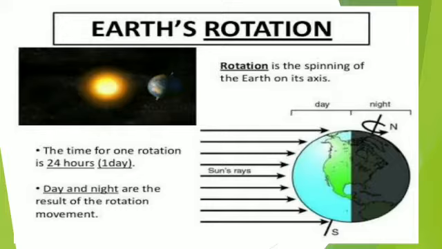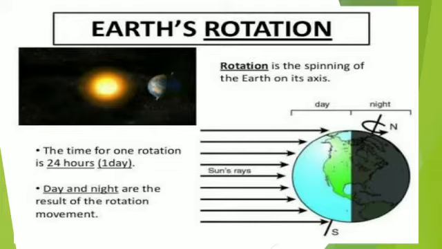Because of the movement of the earth, day and night are caused. As you can see here, sun rays are falling on this part only. So the part which is receiving sun rays will be day, and the part which is not receiving sun rays will be the night part.